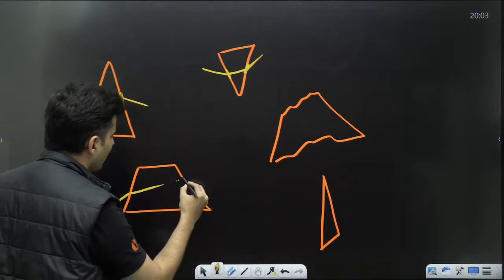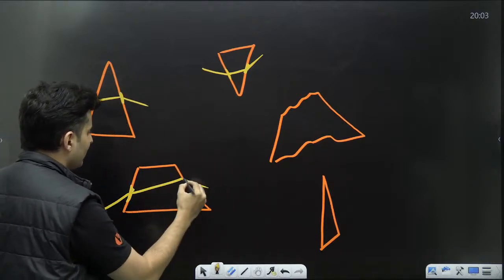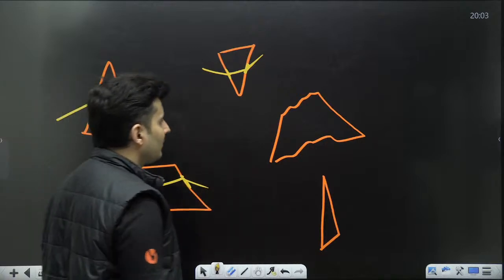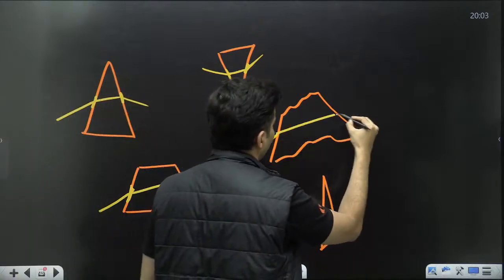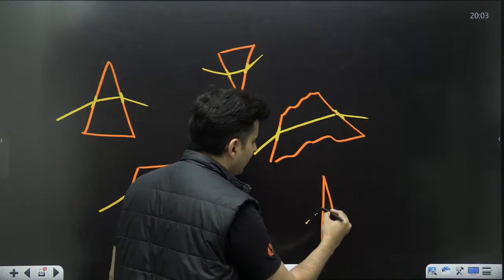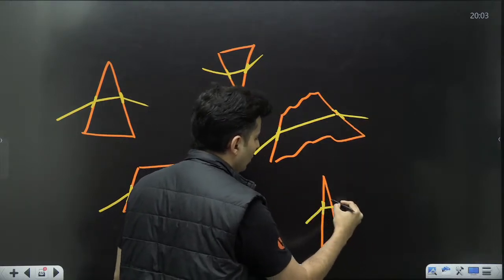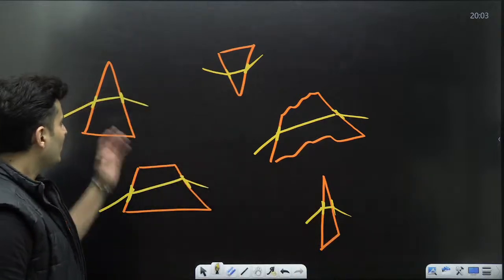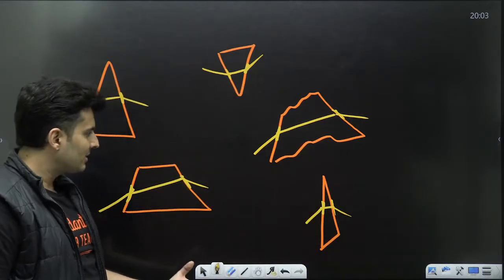Light enters, refracts, two surfaces which are inclined at an angle. So basically all these are prisms.